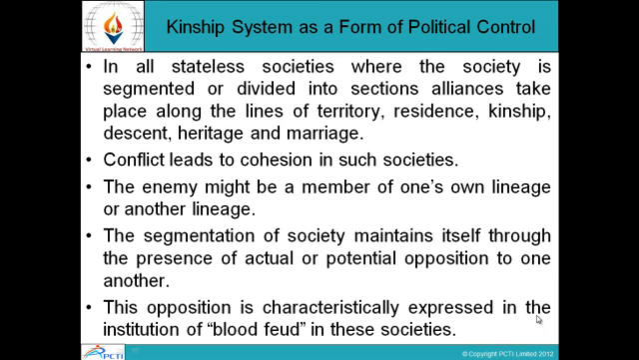The segmentation of society maintains itself through the presence of actual or potential opposition to one another. This opposition is characteristically expressed in the institution of blood feud in these societies.